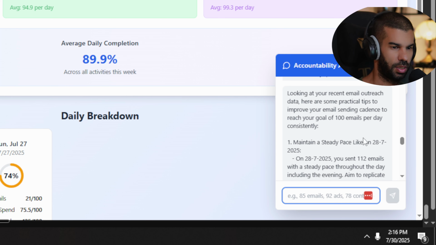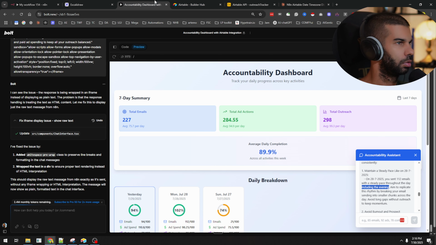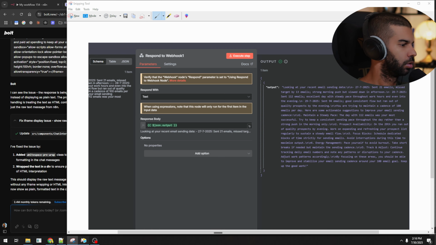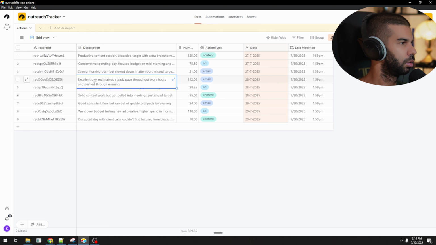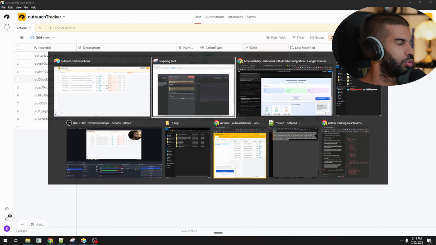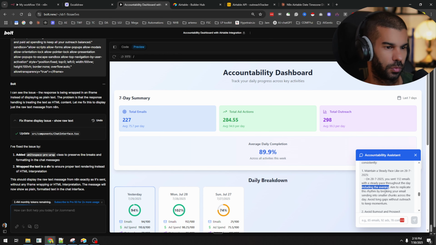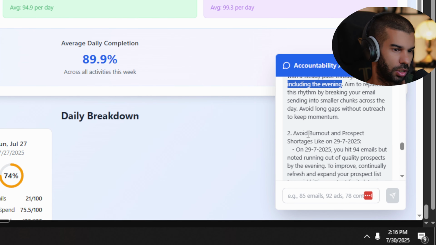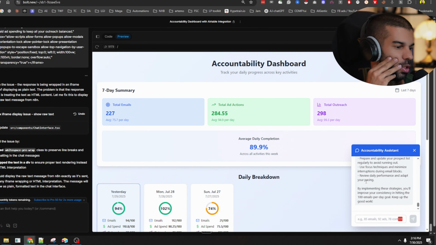So maintain a steady pace, like on the 28th of July, you sent 112 emails with a steady pace throughout the day, including the evening. Interesting. Where did that come from? On the 28th, you sent 112. Maintain steady pace throughout work hours and push through evening. Great. Yes, so that's getting the information there. Aim to replicate this rhythm. Great. By breaking your emails into smaller chunks, avoid burnout. You got 94 emails, but noted running out of quality prospects by the evening. Okay, so this is giving us some good information.